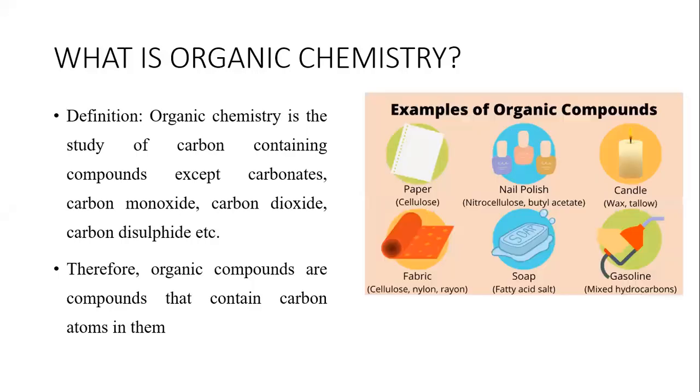There are several examples of organic compounds in life. Talk about things like paper, which is made up of cellulose, and there is carbon in it. Talk of nail polish. So here we have nail polish. Talk of candle, that is there is carbon in candle. Talk about gasoline. It's a mixture of carbon-containing compounds. Talk about some soaps.